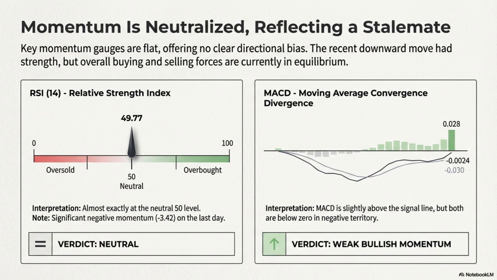MACD. The MACD line is -0.0024 and the signal line is -0.030. The MACD is slightly above the signal line, but both are below zero, and the histogram, 0.028, is positive but small. This indicates very weak bullish momentum in a negative territory.